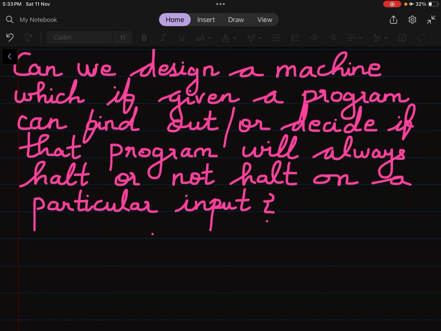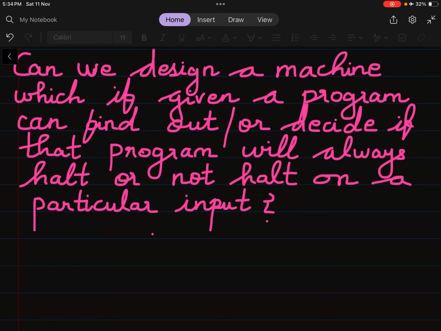So if we prove that there is no such machine in the world which can solve this problem, that by looking at it you understand whether it is terminating or going into an infinite loop, then we say that the halting problem is an undecidable problem.